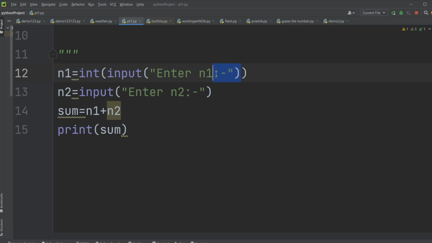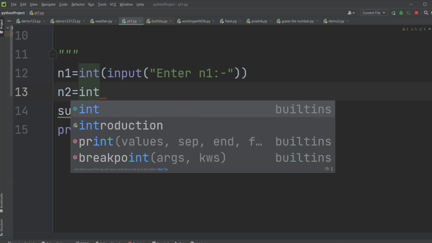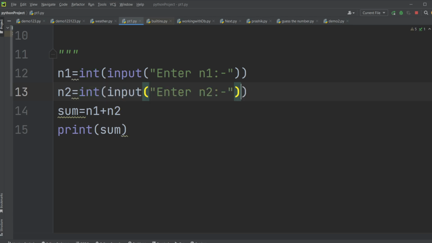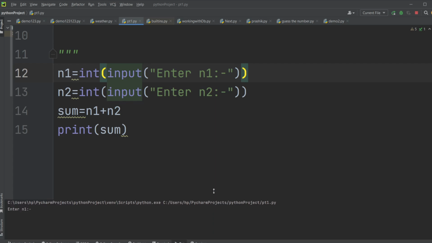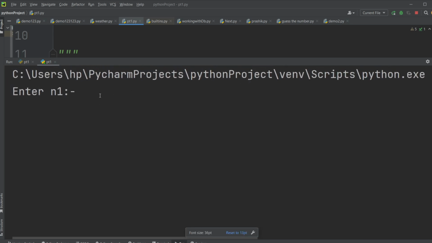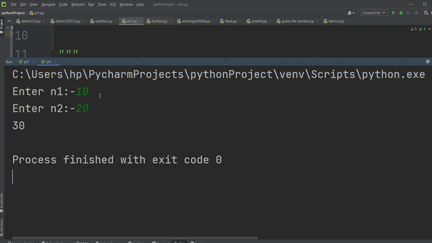Whatever input you take with the help of the input method, it will be converted into integer, because you are wrapping this input statement with integer. Again, I will remove this, open integer parenthesis, and just wrap this input method. I cut this, and inside this integer I added this. So you can see I have wrapped the input statement with integer. Now if you run this, you will get the string converted into integer. Let's say I write 10, I write 20, and now you will get 30.